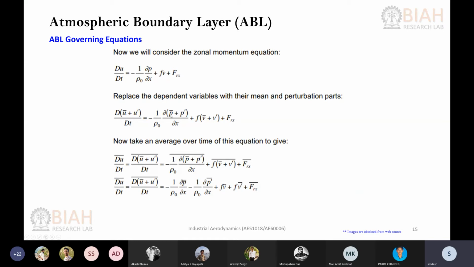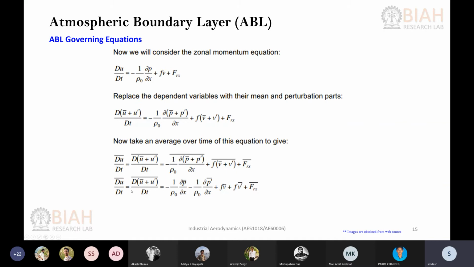Similarly, you need to change the pressure into mean and fluctuation, and in the Coriolis term also you will have the mean velocity and the fluctuating velocity respectively. Okay, so then you take the average of that and further simplify it. You can see that a few terms on the RHS will also vanish, which contain only the fluctuation.